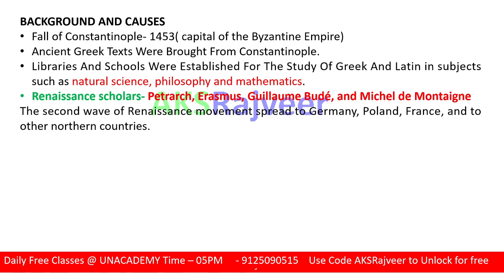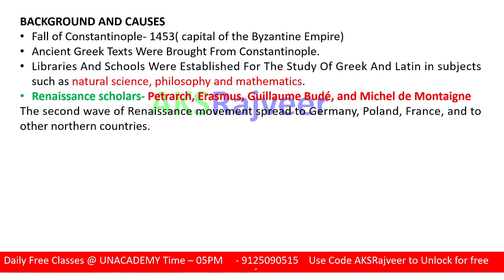Later on, their learning became part of this spread, and people started adopting it. So development in natural science, philosophy and mathematics took place.